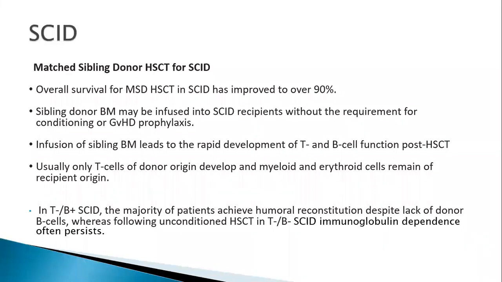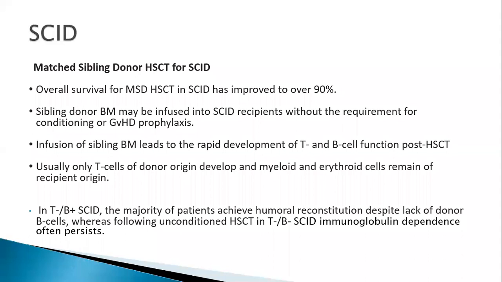A sibling donor bone marrow cell infusion into SCID recipients, without any conditioning or GVHD prophylaxis, sometimes cures a lot of patients, because of this infusion there is rapid development of T and B cell function. However, only T cells of donor origin develop, while myeloid and erythroid cells remain of recipient origin in such a transplant.